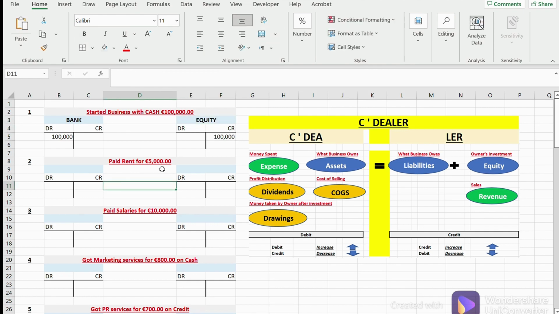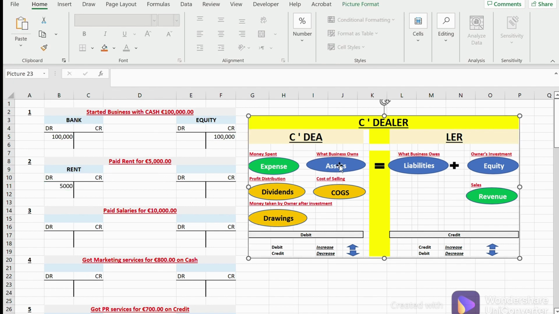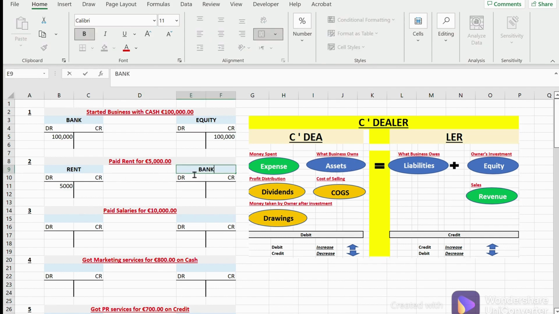Second one, paid rent for 5,000 euros. Rent is an expense, okay? And what happens when the expenses go up, when they increase, they are debit. So in the rent account, let's open a rent account, and it got increased, so put 5,000 here, and so we paid it out of assets, out of our bank. And what happens when assets or banks get decreased? They credit. So let's open an account from here for bank, and we decrease it, we credit it by 5,000.